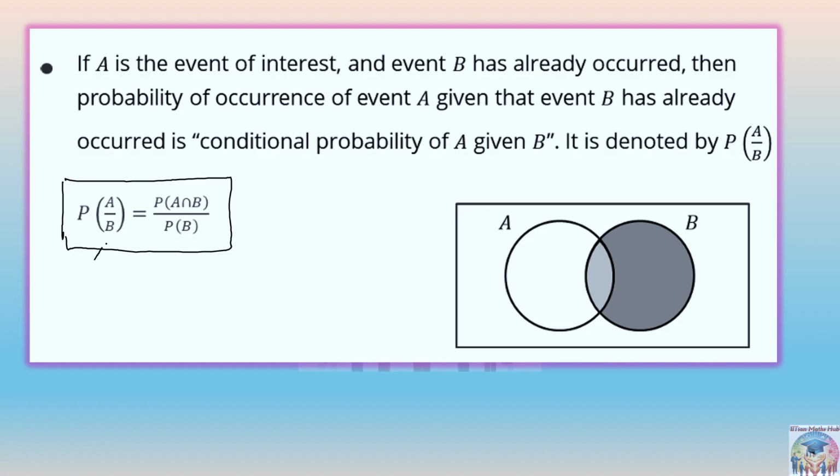So if B is given, this will come in the denominator, and the intersection part will come in the numerator. It is written here, if A is the event of interest and event B has already occurred, then the probability of occurrence of event A given that event B has already occurred is the conditional probability of A given B. It is denoted by P of A by B. Is it clear now? Or is there any doubt?